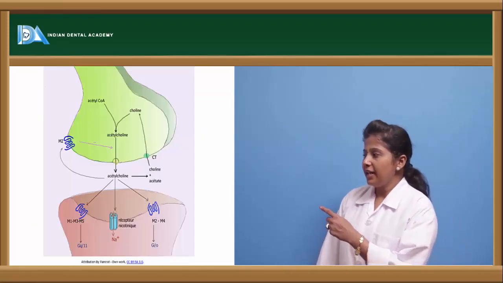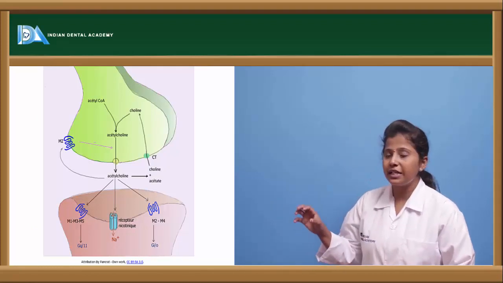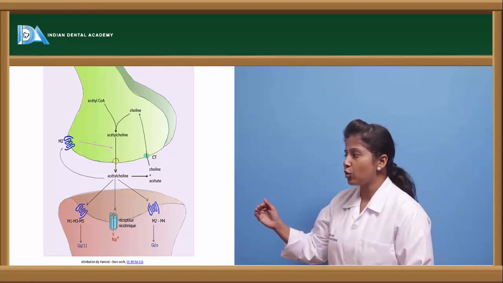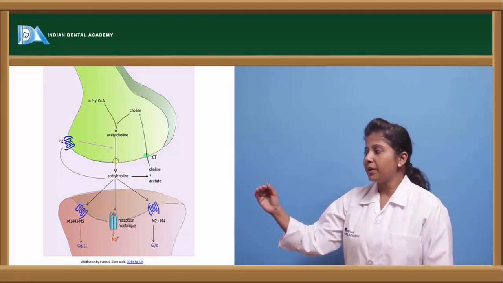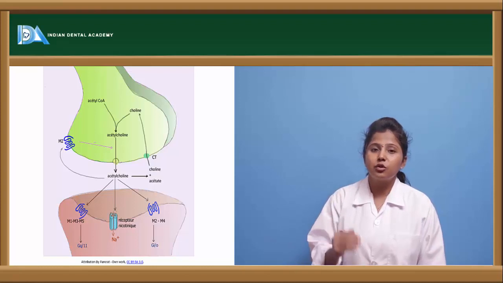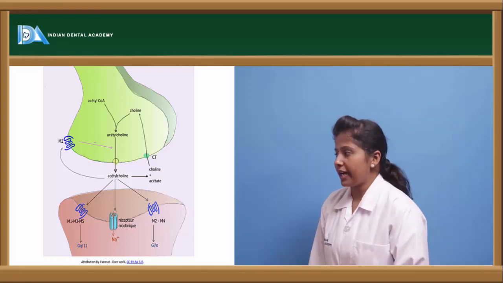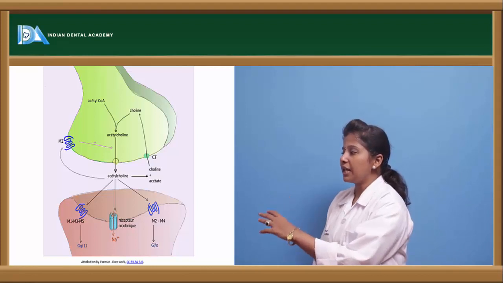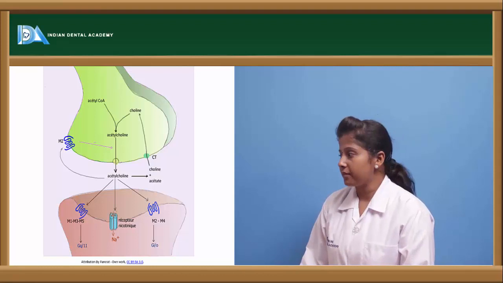Here we can see the pictorial representation. Acetylcholine, once formed, is stored in the vesicles. After the storage, it is released into the synaptic cleft, whereby it goes and binds to the respective cholinergic receptors and exerts its action. Whatever leftover acetylcholine is there undergoes the reuptake mechanism.